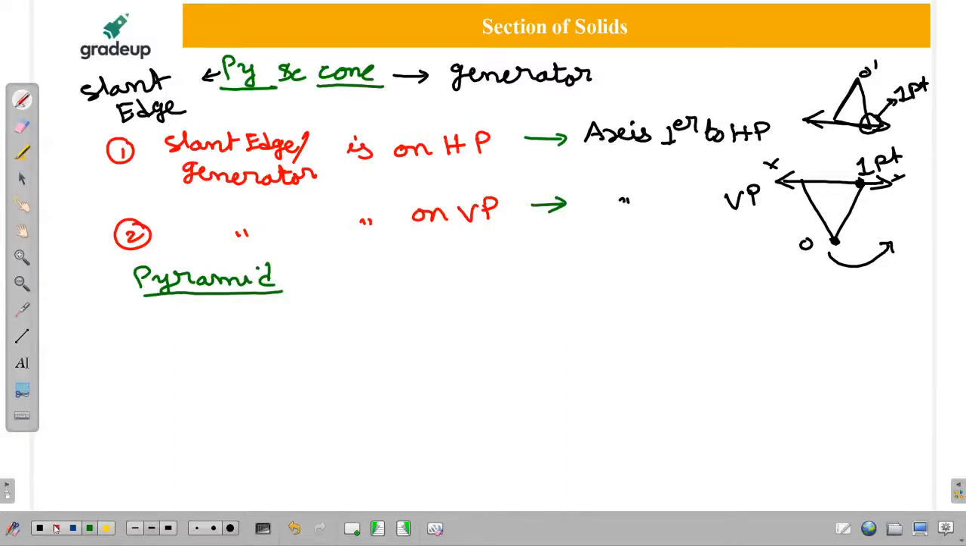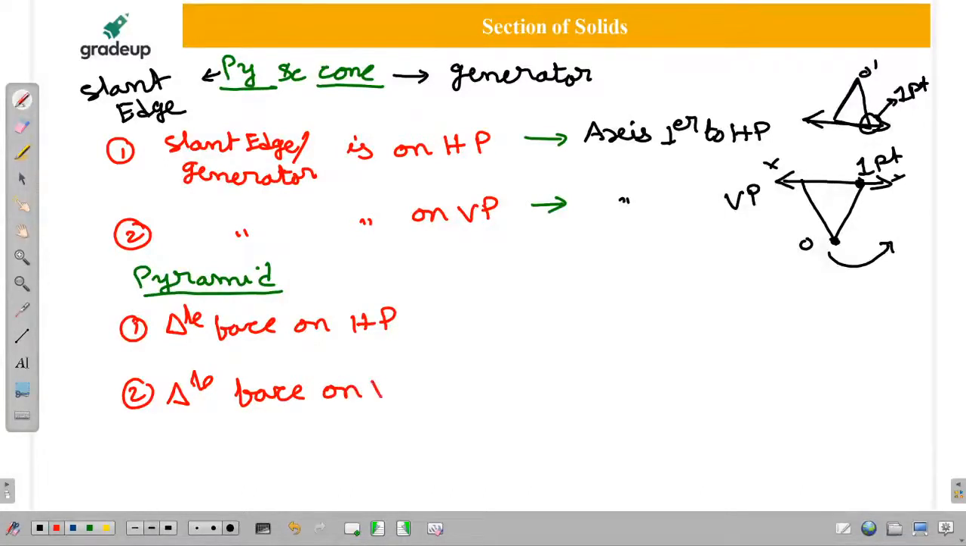What is it, sir? In the question, if it is given like this, triangular face on HP, second one, triangular face on VP, then how do we have to analyze this, sir? How do we need to analyze it? So for this, same, sir.